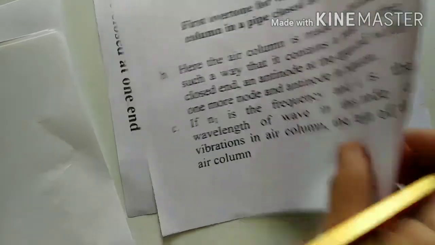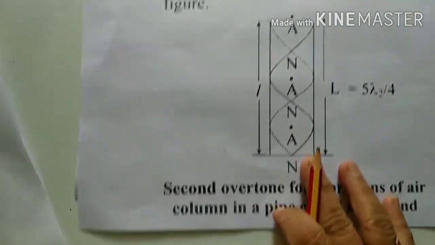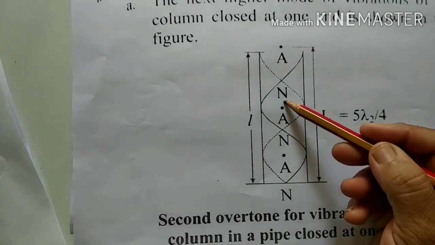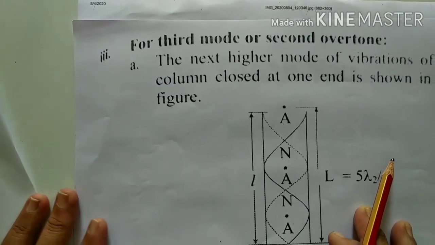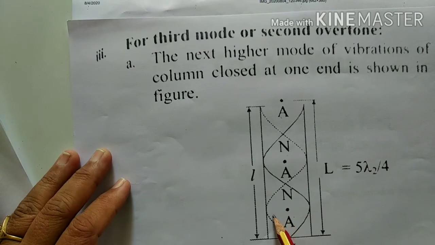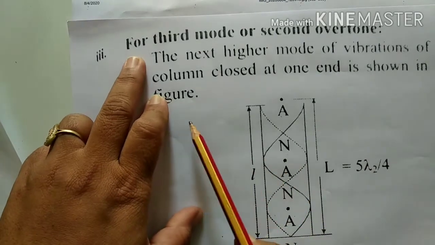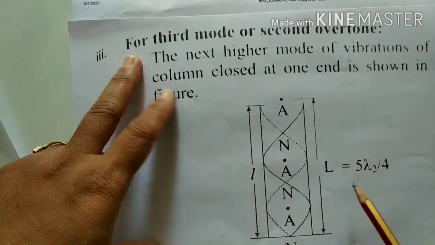Then in the next diagram we consider 2 loops and 1 half loop. That means this is the condition for the third mode or second overtone.